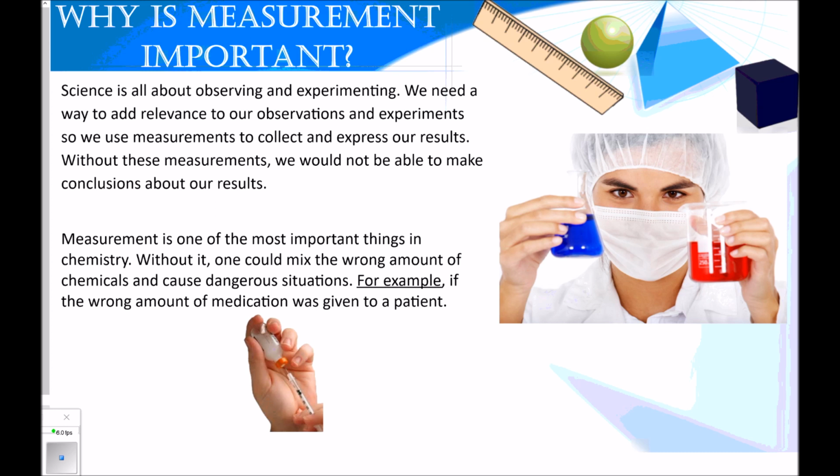So why is measurement so important? Science is all about observing and experimenting. We need a way to add relevance to our observations and experiments, so we use measurements to collect and express our results. Without these measurements, we would not be able to make conclusions or validate our results. Measurement is one of the most important things in chemistry. Without it, one can mix the wrong amount of chemicals and cause dangerous situations. For example, in real life, a patient might be given the wrong amount of medication.